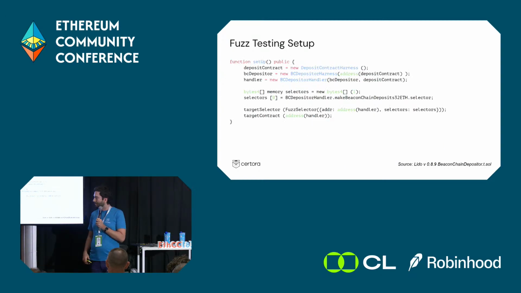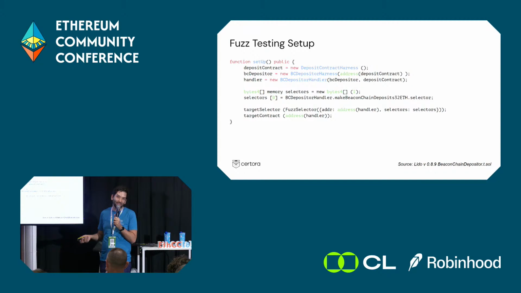Let's delve a bit deeper. So here I'm going to show you some code examples from Lido. Lido uses Foundry, so the code here is in Solidity, more or less. Every fuzz test starts with a setup function that initiates the world for us. So it will call the constructors, it will set up a few different accounts, it will give some access controls, and the idea is that we want to start from a state that is interesting, where something could be stolen, something could go wrong, right?